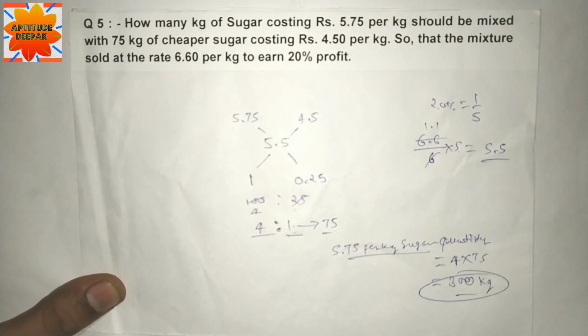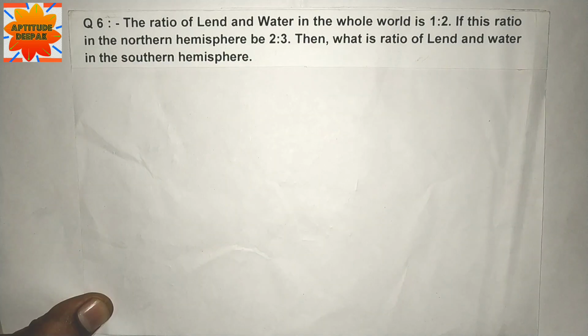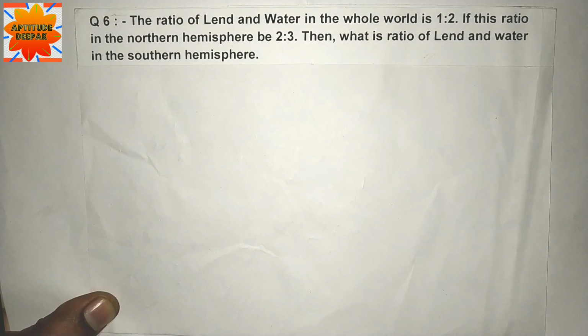चलते हैं क्वेश्चन नंबर 6 पे। Question number 6, the ratio of land and water in the whole world is 1:2. If this ratio in the northern hemisphere is 2:3, then what is the ratio of land and water in the southern hemisphere?